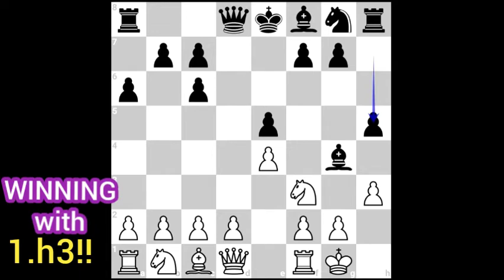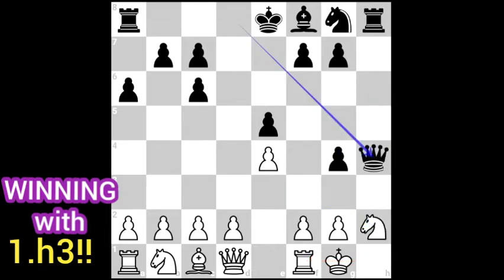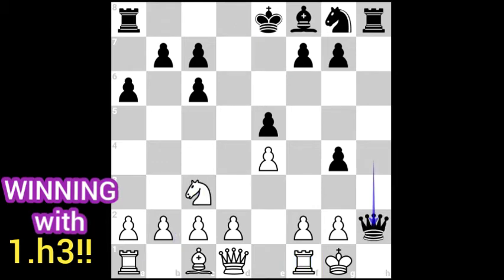For example, after takes, takes, and after this knight retreat, the queen goes to the h-file and mates the king. Just for the record, after capturing and attacking the knight, we retreat and the knight is attacked again. Let's say, after this random move, we have the idea of the h-file mate.